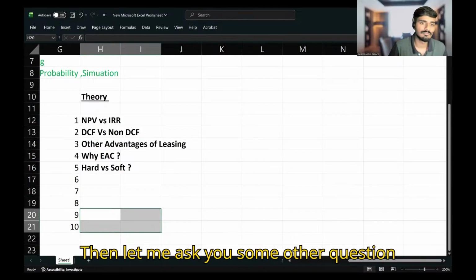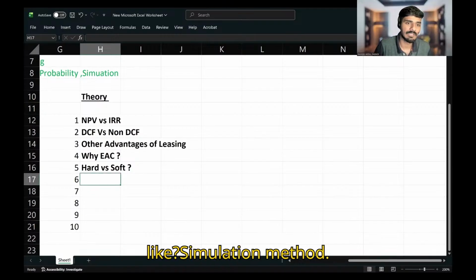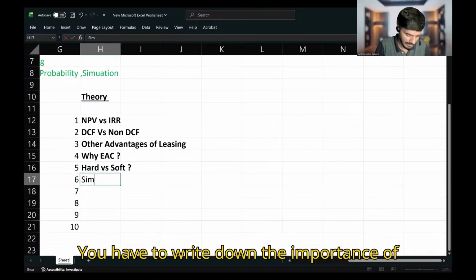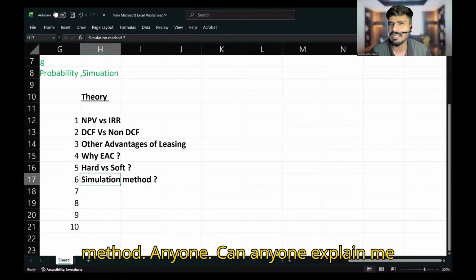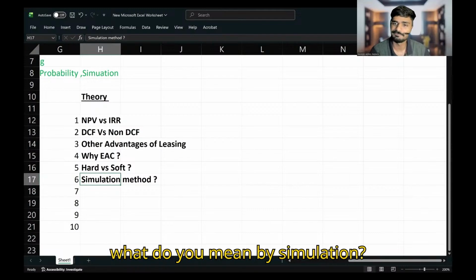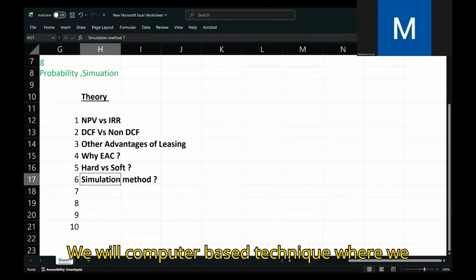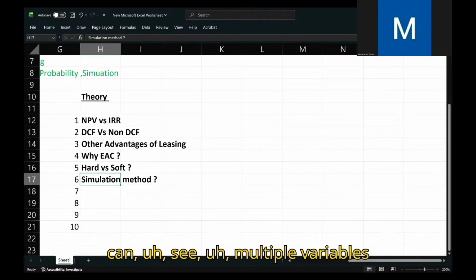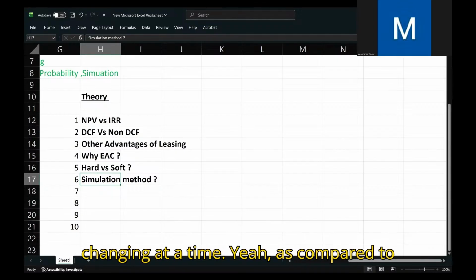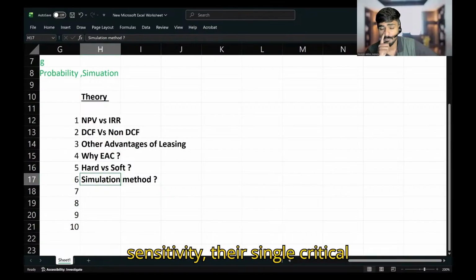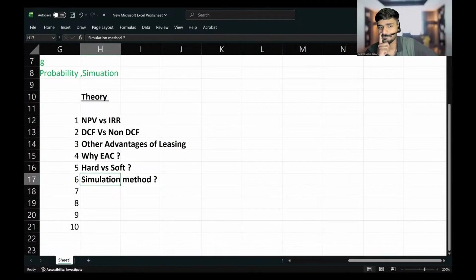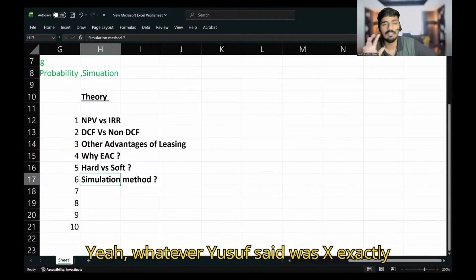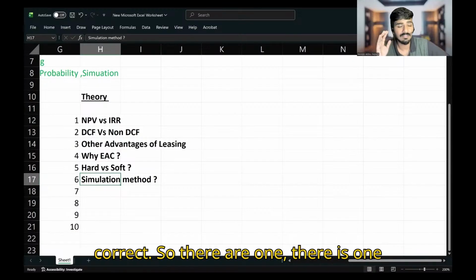Then let me ask you some other question, like simulation method. You have to write down the importance of simulation method, a theory based on simulation method. Anyone explain what do you mean by simulation? It is a computer-based technique where we can see multiple variables changing at a time, as compared to sensitivity, where a single critical variable is changed. Really good. Whatever Yusuf said was exactly correct.